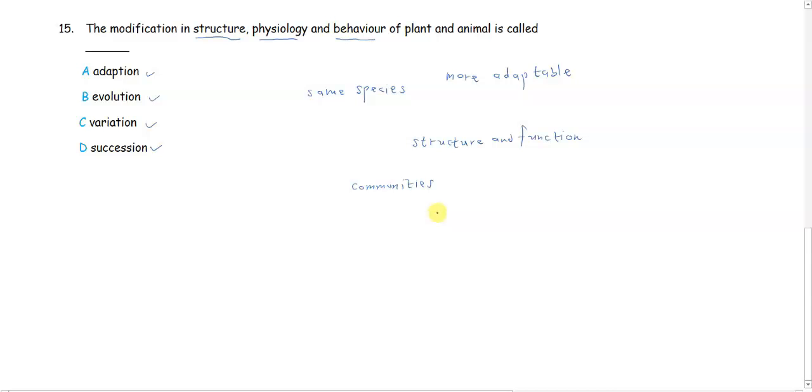And usually it is those organisms that are most adaptable to those environmental factors that persist in that environment. Now, that is not describing any form of modification, either in structure, physiology, or behavior. So our best answer is option A.